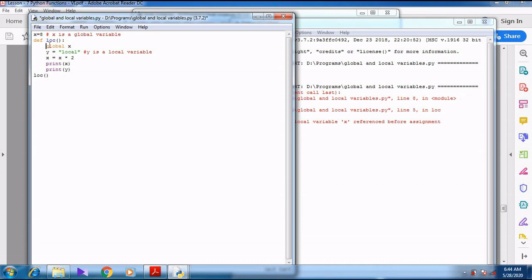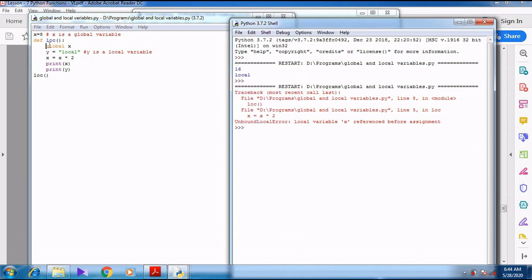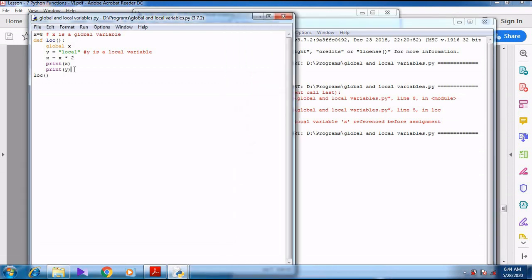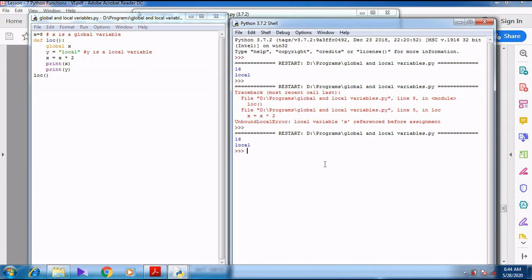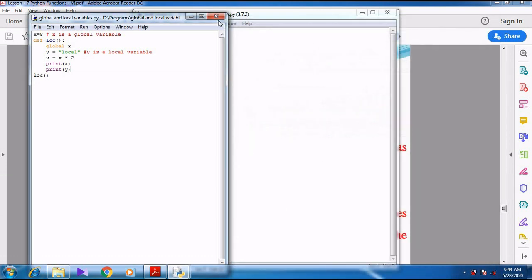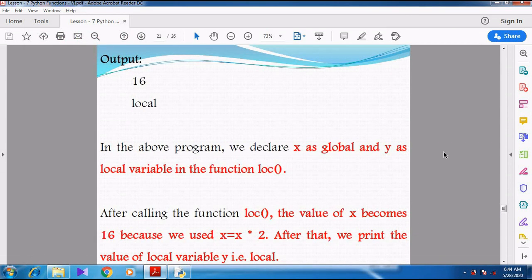So whenever we use the global keyword, it is used to access the variable inside the function, and then it is used to modify. Using that keyword we can modify the variable's value. Right. Now we can see the next topic.